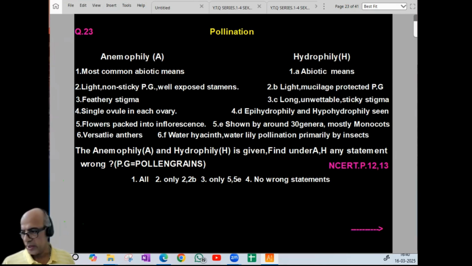While on the other side, it is water hyacinth, water lily, pollination primarily by insects. Remember, the plant is in water, but pollination is by insects. So don't get confused in it. So 23 answer is no wrong statement. No wrong statement is available. 23. So option is 4. Now 24.